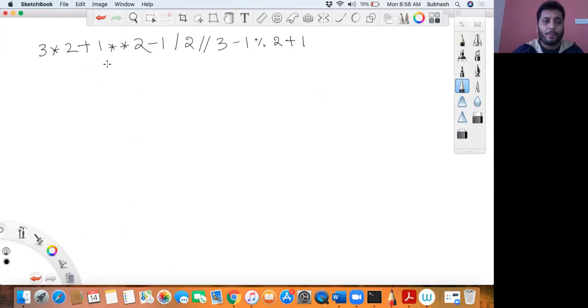Now you have all the arithmetic operators present over here. When you have all the arithmetic operators, what is it that we have to do? From where should I evaluate? Which one should I evaluate first? Should I evaluate this plus? Whether I should evaluate the star mark or the exponent operator? Which one should I basically evaluate? There is a confusion, right? So whenever you have a confusion like this, keep this in mind. You have to understand there is something called priority for operators. There is something called the priority rule or precedence rule.